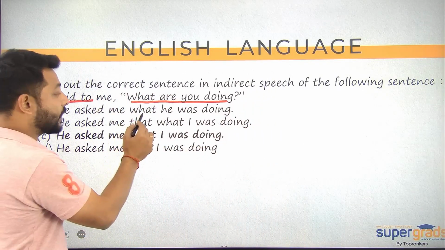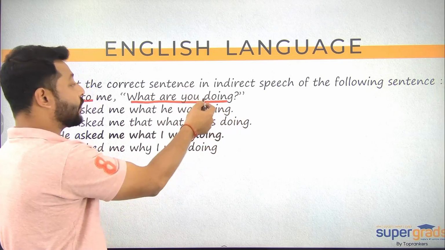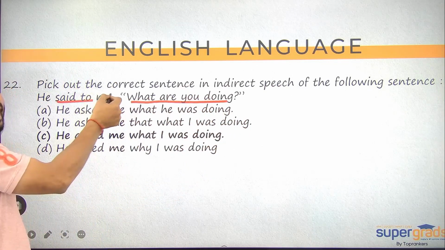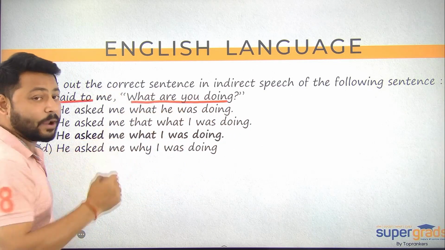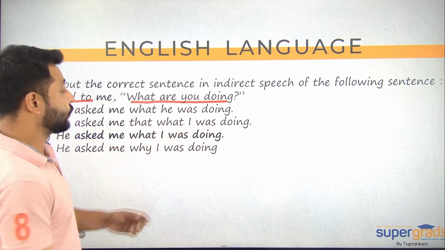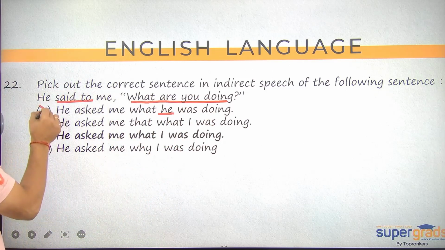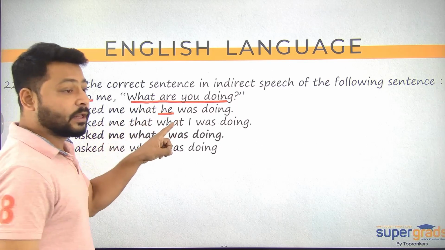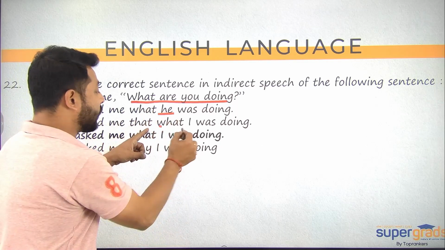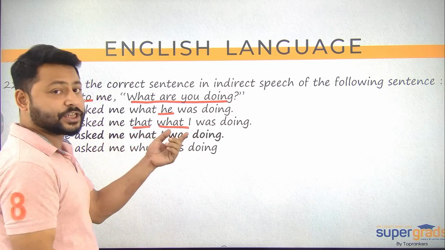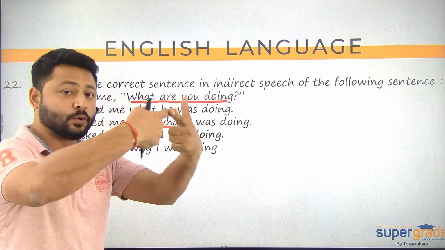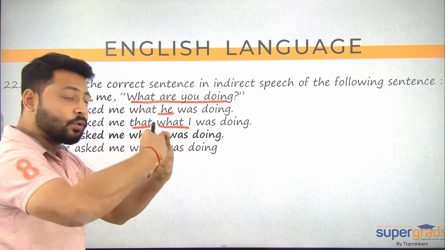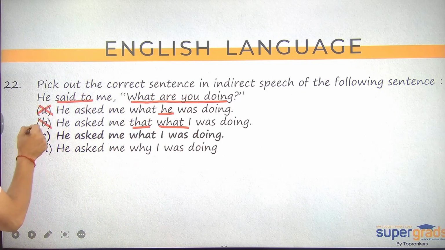ठीक है? What he was doing, what are you doing में जो second person है, second person I के साथ me के हिसाब से change होगा, मतलब I होना चाहिए, ठीक है? So what he was doing, the use of pronoun is incorrect, that's why A eliminated. B, he asked me that what. So if you are saying कि भाई what लगा हुआ है, तो what तो अपने आप में conjunction है और that भी conjunction. So you are using two conjunctions together. If you are using two conjunctions together, it will again be a wrong structure.